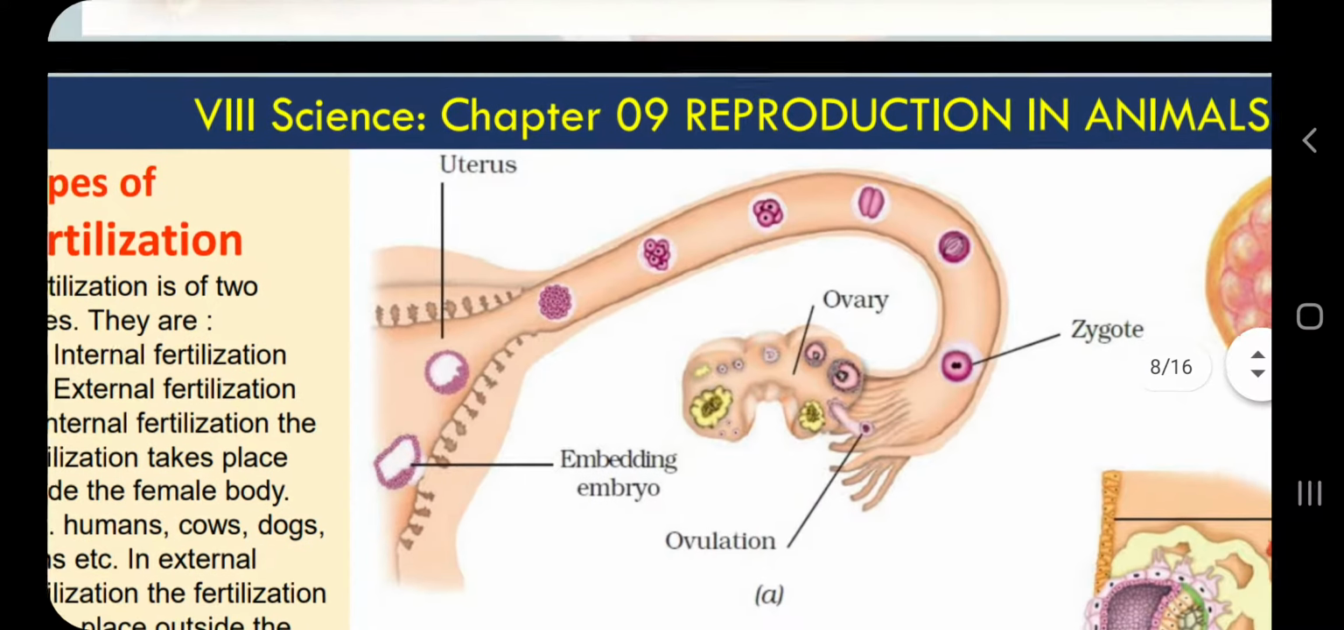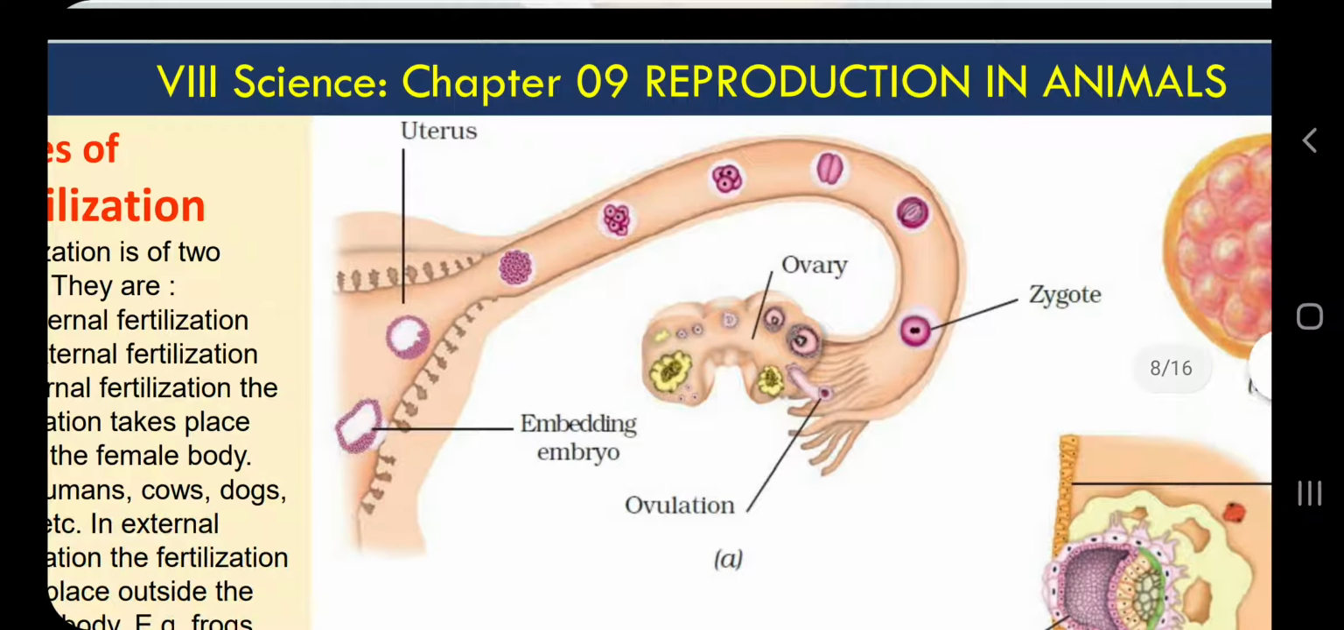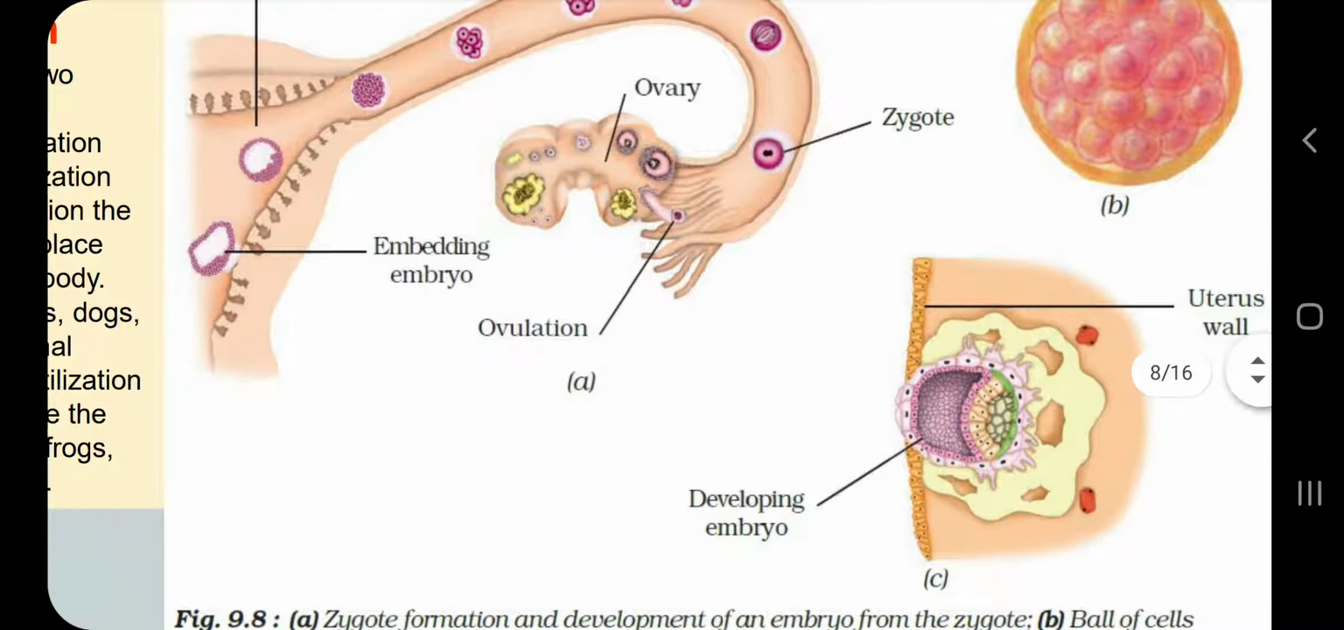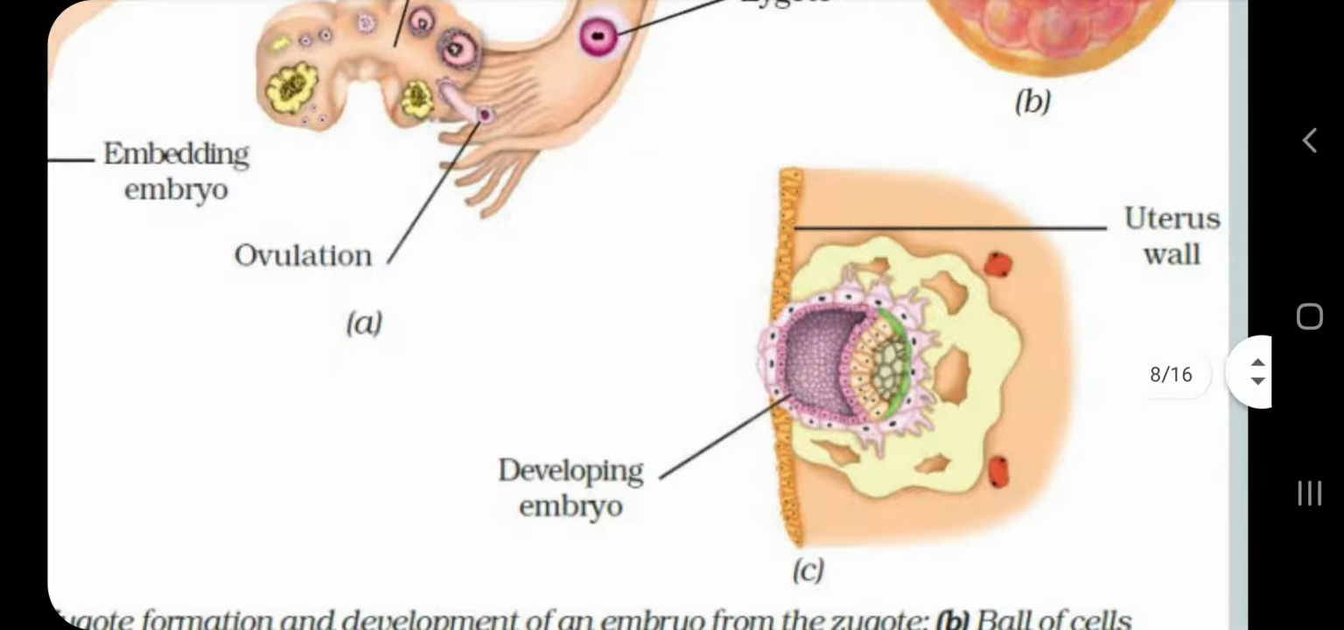Okay, you see there are so many stages of human embryo in fallopian tube. And there will be one stage which will get attached to the internal lining of uterus. That stage is called blastocyst. Okay, you will learn in your upcoming classes in class 12th if you opt for biology.